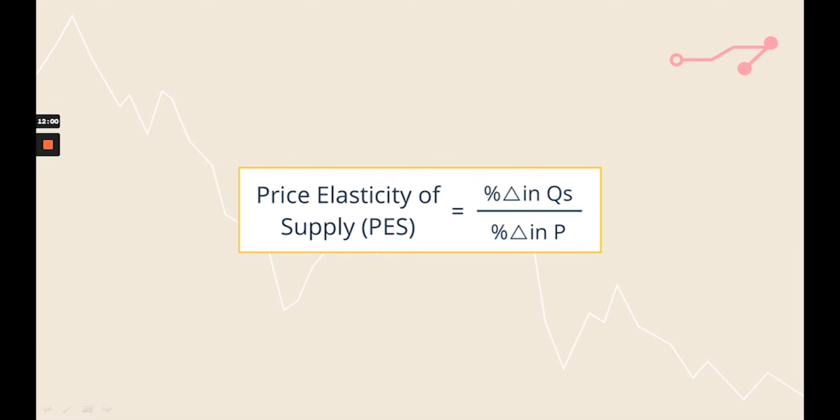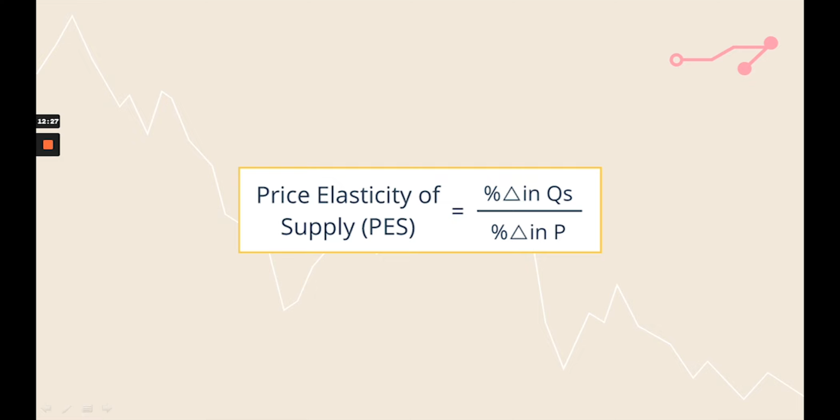This is the formula for calculating the price elasticity of supply: percentage change in quantity supplied divided by the percentage change in price. So till now we studied different types of elasticities of demand, which arise because of different factors related to the price of the product, income of the consumers, or prices of related goods or unrelated goods.